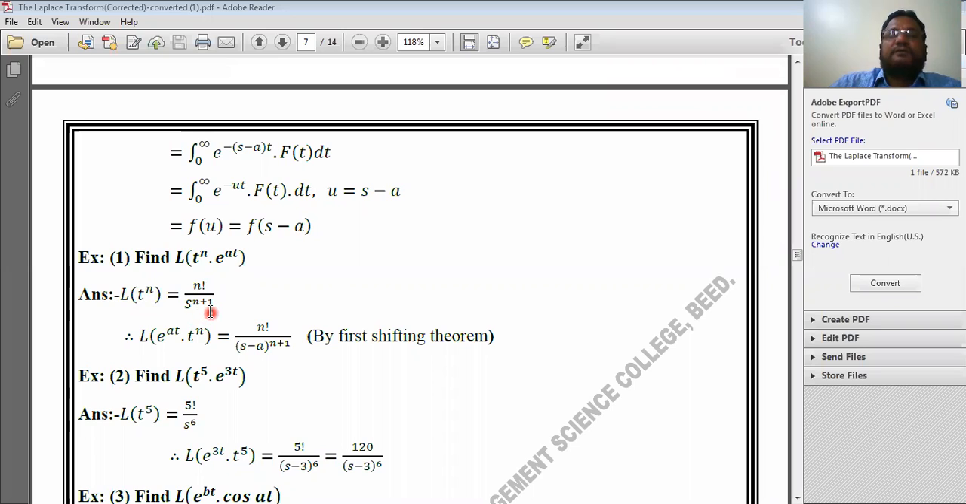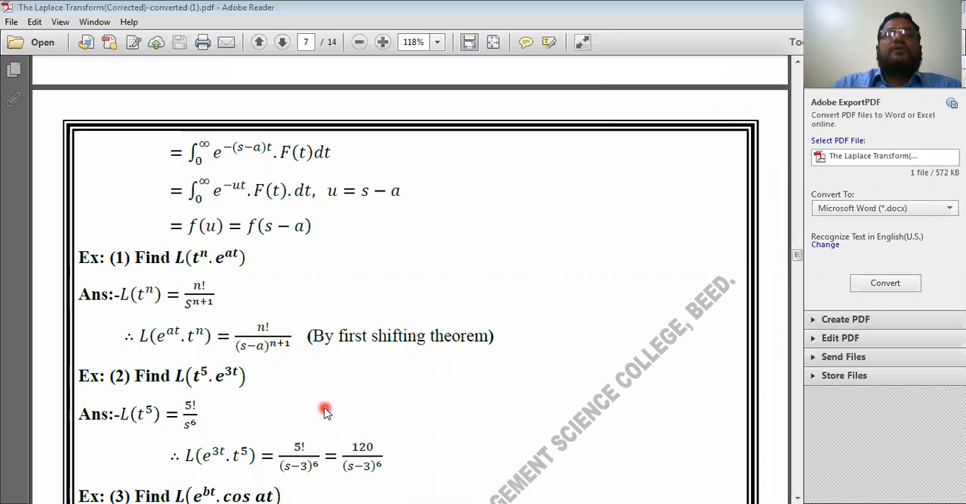n plus 1. Okay. Now, therefore, by first shifting theorem, Laplace transform of e to the power at into t to the power n becomes factorial n divided by, now replace this s by s minus a. If a were 5, for example, e to the power 5t, then it becomes s minus 5. Here it is a, therefore factorial n divided by s minus a to the power n plus 1. Okay. Now similarly, you see the second example.